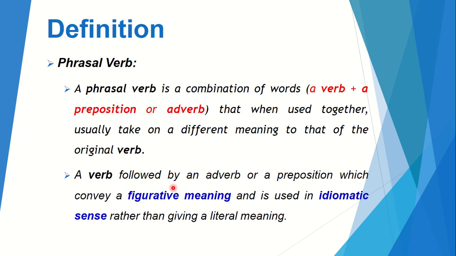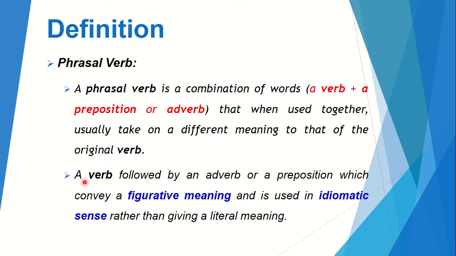So now we'll know what basically phrasal verbs are. A phrasal verb is a combination of words like a verb and a preposition, or an adverb, that when used together usually take on a different meaning to that of the original verb. So this is the thing, that they change their meaning. The verb changes its meaning when it is combined with a preposition or an adverb.